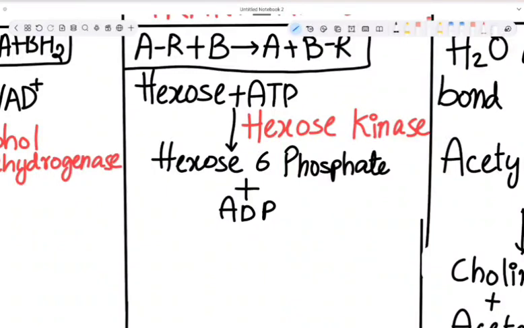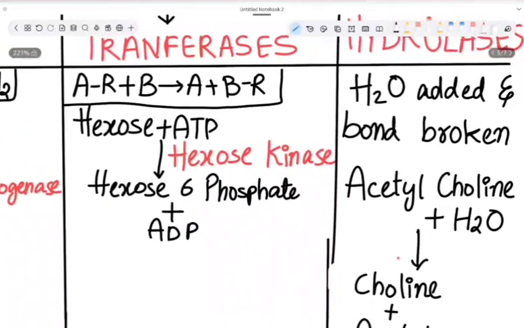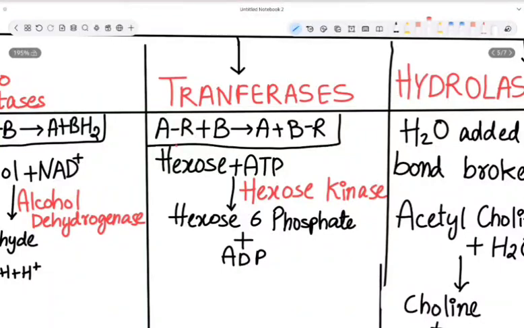This hexokinase phosphorylates the hexose sugar. Phosphorylation means adding a phosphate group. So what it does, it takes a phosphate group from ATP and gives it to hexose. So hexose is converted into hexose 6-phosphate, and ATP gets converted into ADP plus inorganic phosphate. Okay. So this is what transferases are. Any group other than hydrogen is getting transferred from one substrate to another substrate.